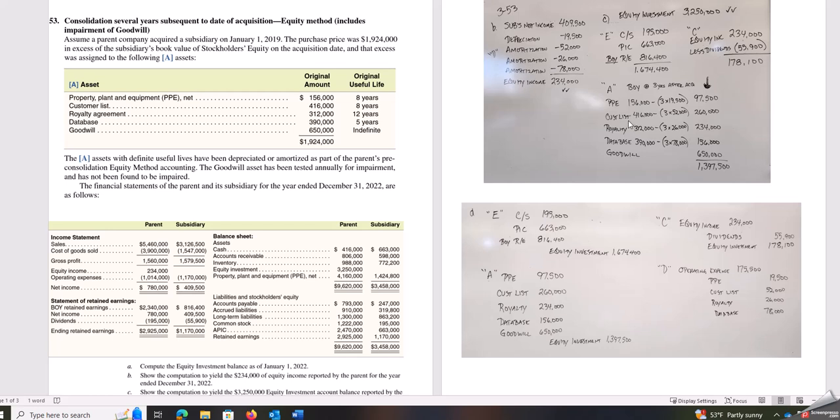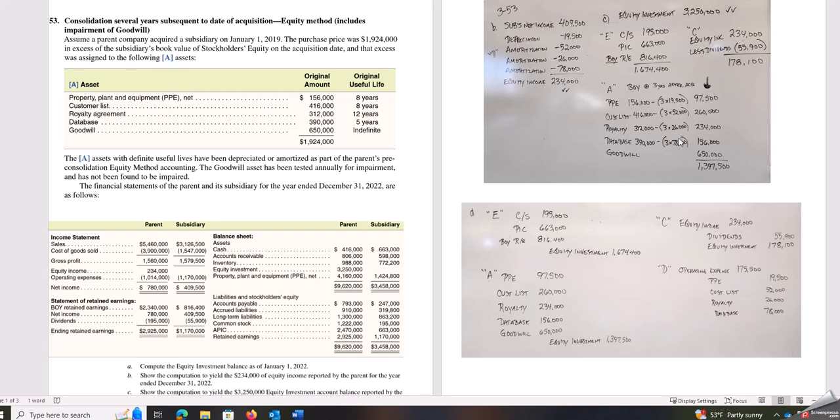Then our A entry, this is where it gets a little trickier than when it was just a year after the acquisition. Now we're 3 years from the beginning of this year, the beginning of 2022, we are 3 years after the acquisition. So that means we've depreciated this property, plant, and equipment for 3 years, customer list for 3 years, royalty for 3 years, database for 3 years. So we want to take that original amount and subtract what we've depreciated already.